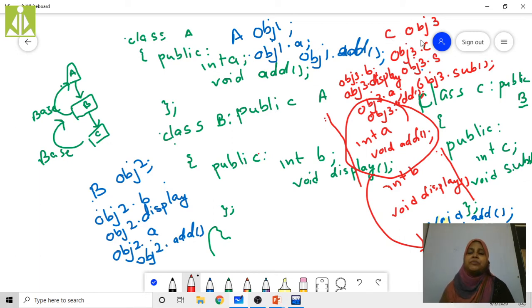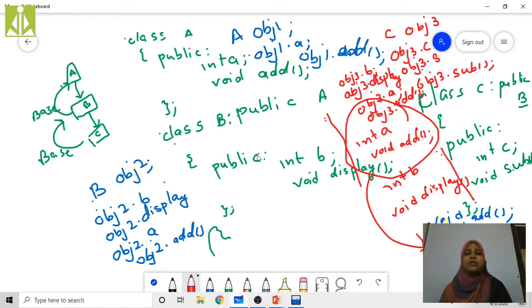By using the object of class C, we can access all the data members and member functions which are present in that particular class, the class C. Now class C is inherited from class B. Now, what are the data members which are present in class B? Int B and void display are there, and this class B is going to inherit from class A.